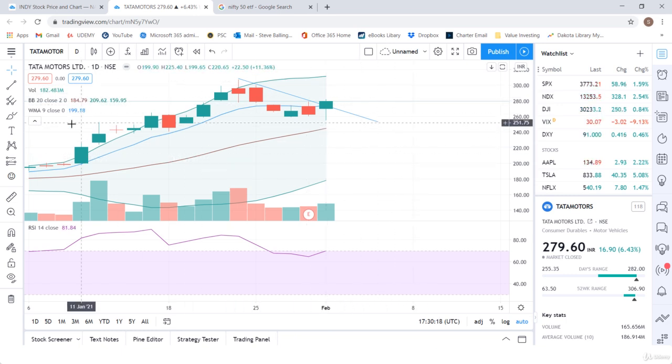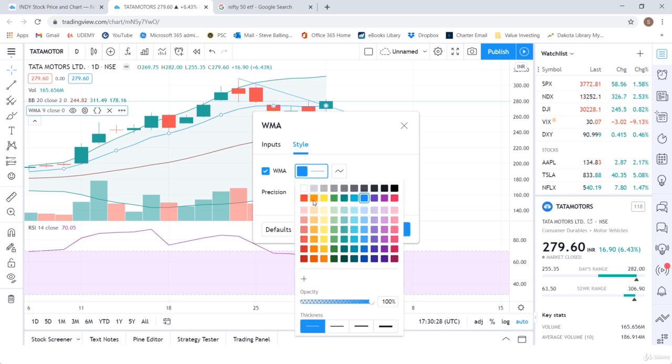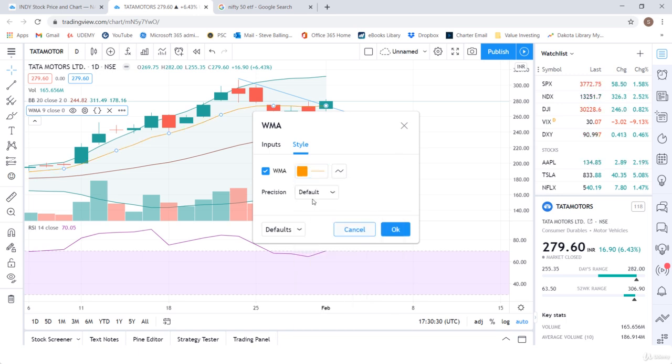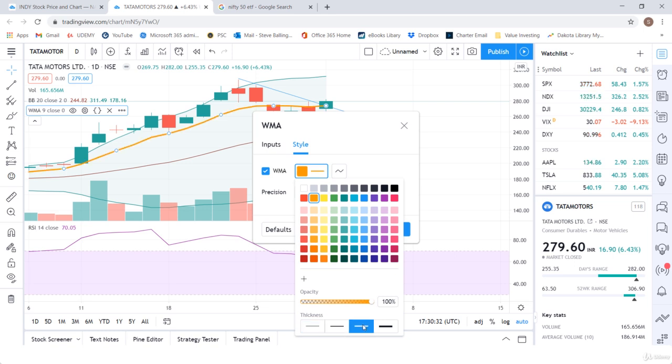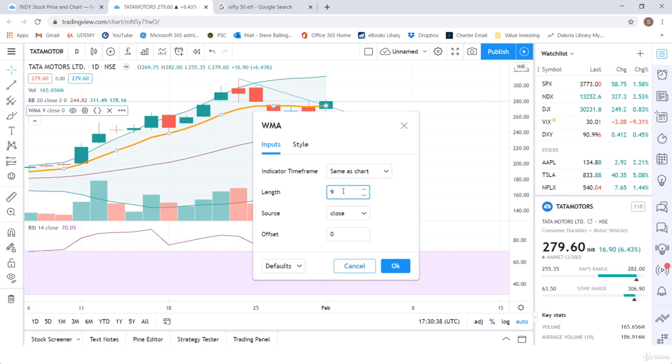If we look at our moving average, it's hard to see because the colors are the same. At least with TradingView, you can change that style. So let's change this to orange, which is nice, and make it a thicker line so it really stands out. Right now it's a 9-day, so let's change that to something a little longer. Let's say a 20-day. You could use 9. Let's say 10. Let's do a 10-day moving average. Not a big difference between 9 and 10.